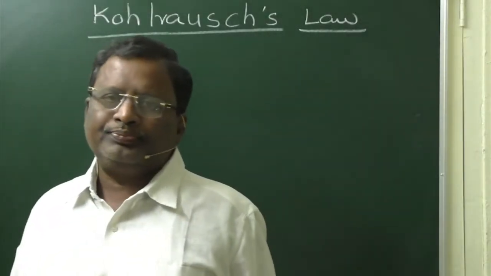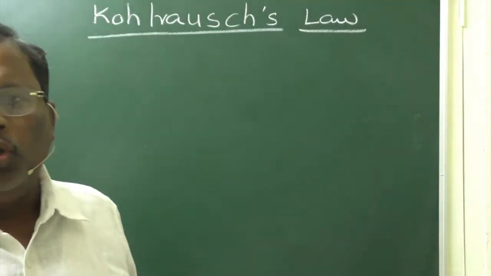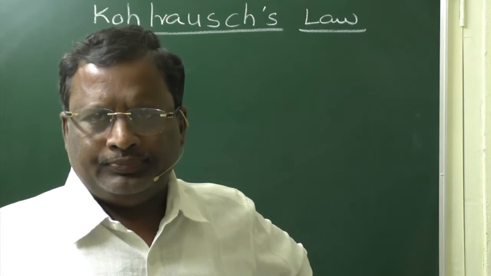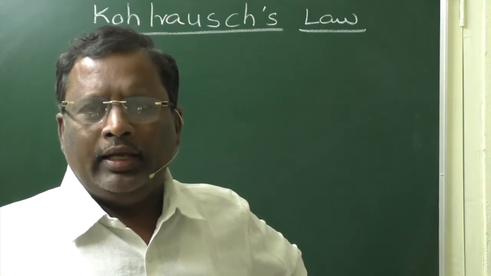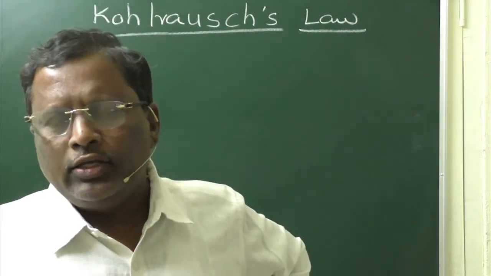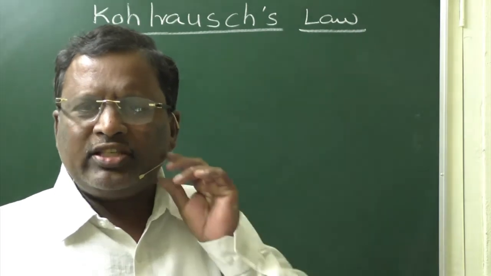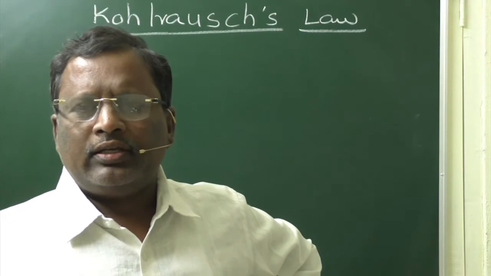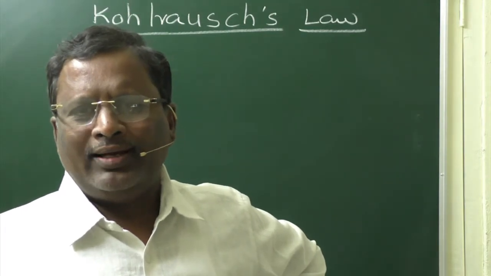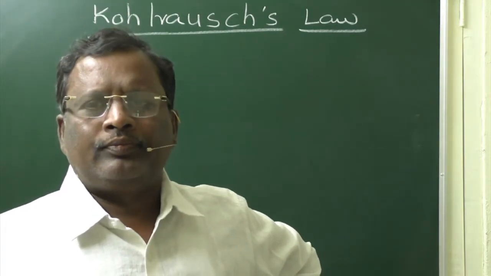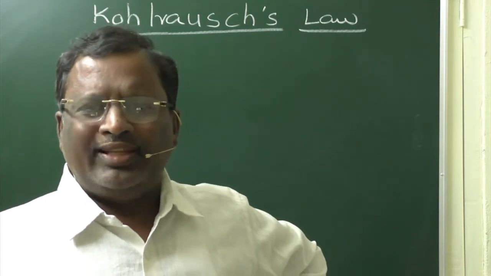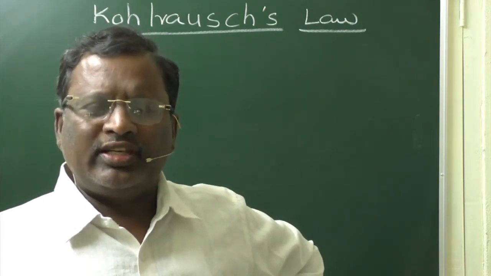Kohlrausch law. Kohlrausch proposed that any electrolyte at its infinite dilution, each ion contributes a specific amount of molar conductivity, irrespective of the other ion with which it is associated.